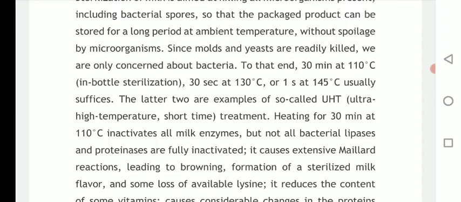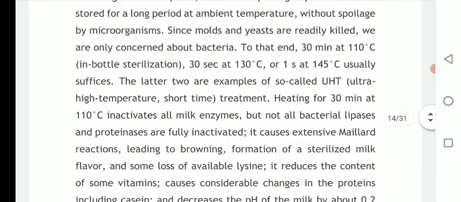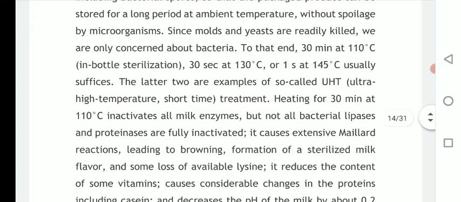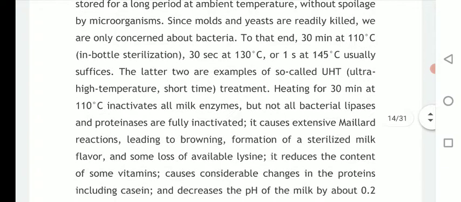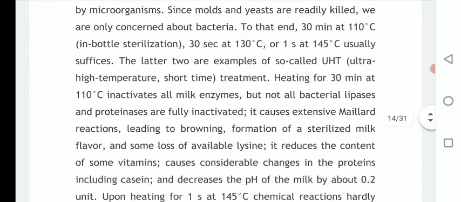The next combination is 130 degrees Celsius for 30 seconds, and the last is 145 degrees Celsius for 1 second. These are different combinations of temperature and time that are used for sterilizing milk as well as milk related other products.